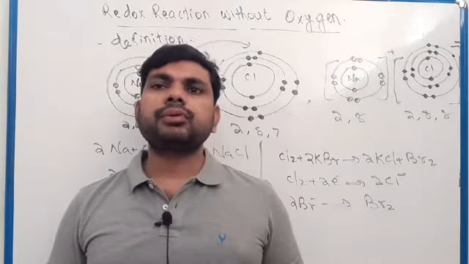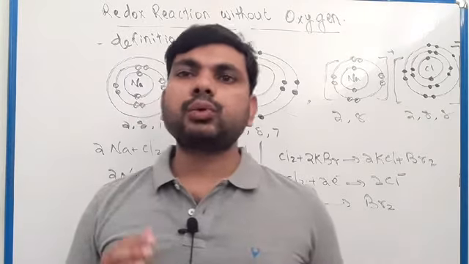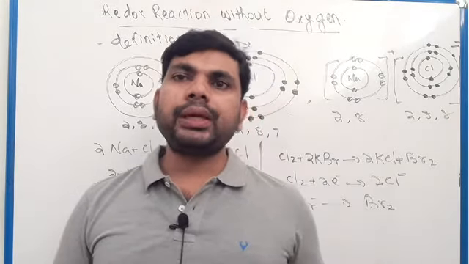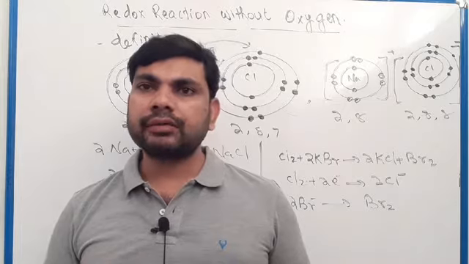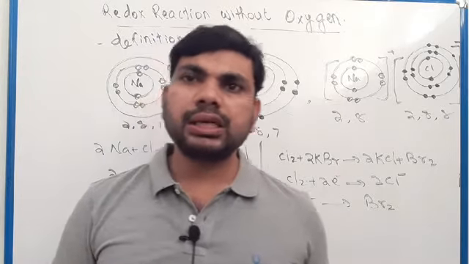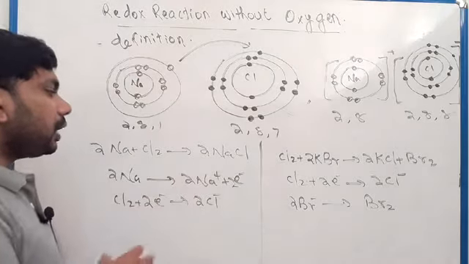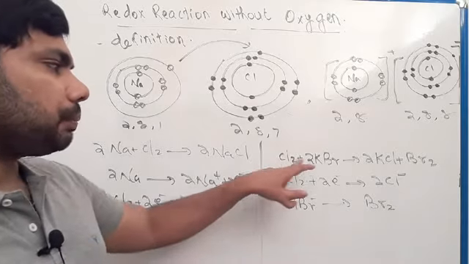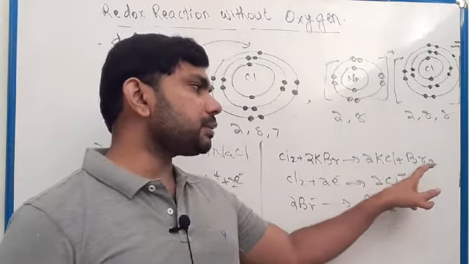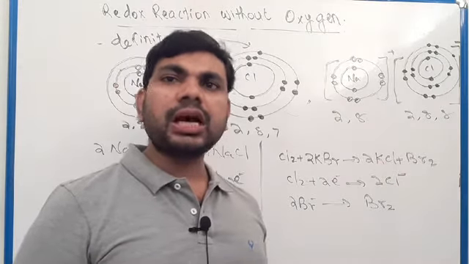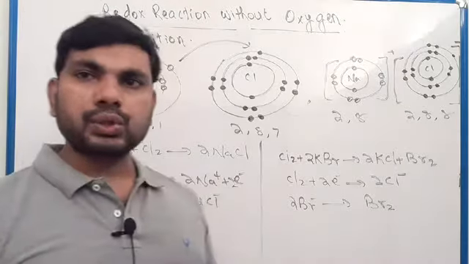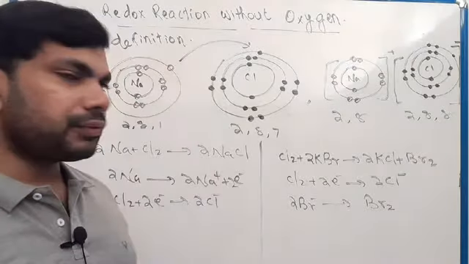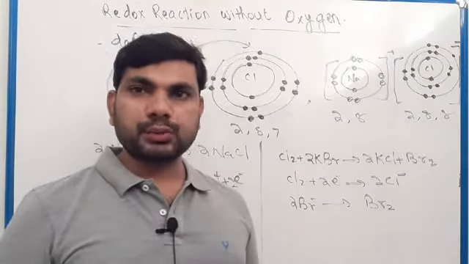Okay, next we have to discuss redox reaction without oxygen. Before this, we discussed chemical reactions which contain oxygen. Now see here, in these chemical reactions you cannot see oxygen: 2Na plus Cl2 giving 2NaCl, and Cl2 plus 2KBr giving 2KCl plus Br2. You can say oxidation and reduction in these reactions also. You can explain redox reactions of this type with the help of electron transfer.